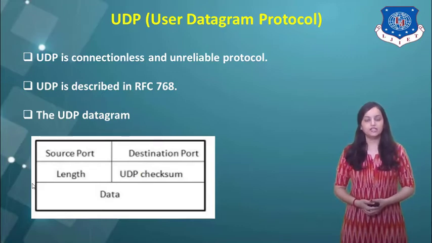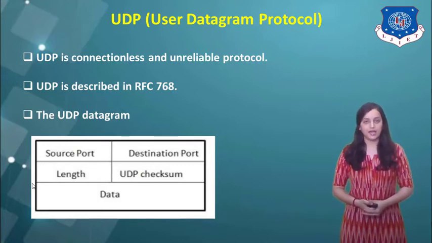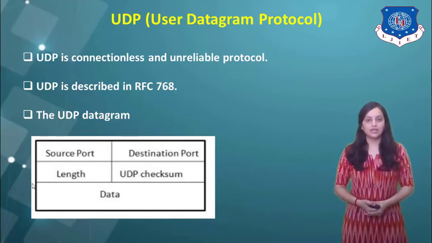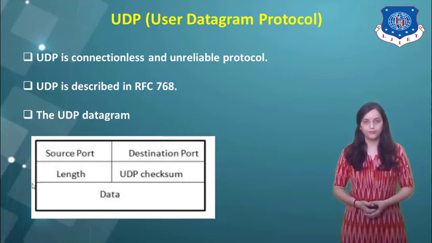Similarly, the length field is of 16 bits. This indicates the data length. Then the checksum is used for error detection. The UDP checksum is of 16 bits, which is used to identify the error at the receiver side. After that, there is the data of 32 bits. So this is the datagram structure of UDP, that is User Datagram Protocol.